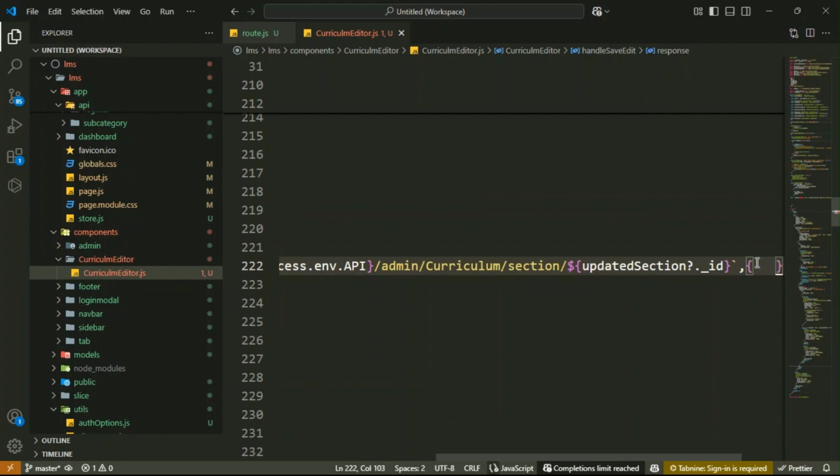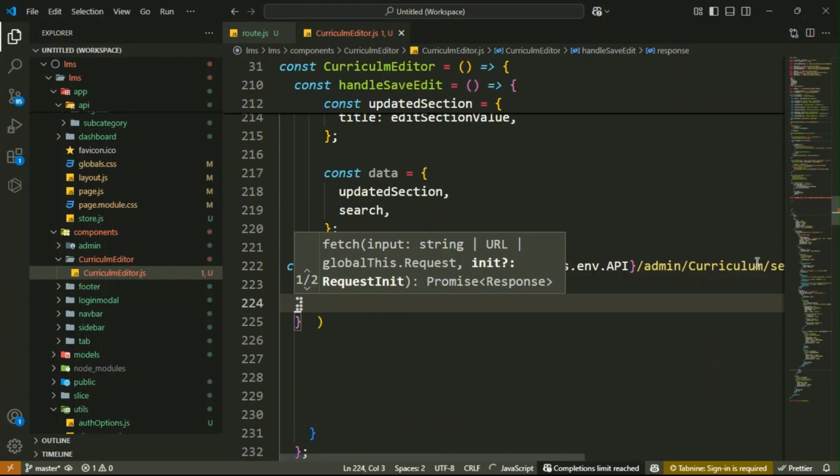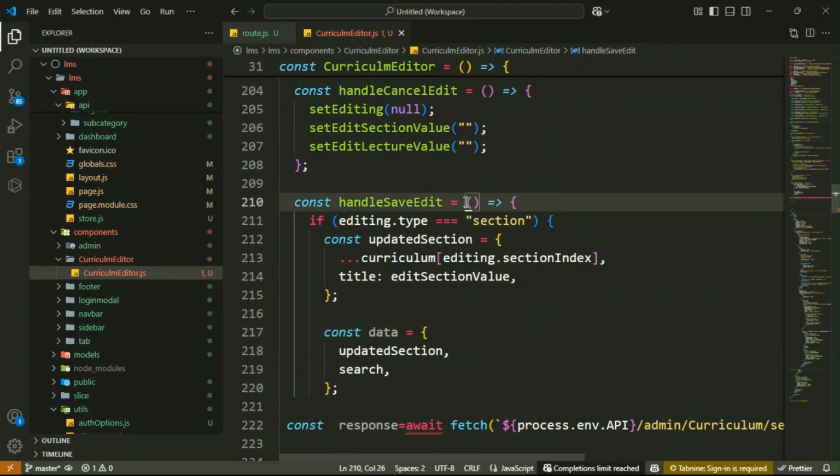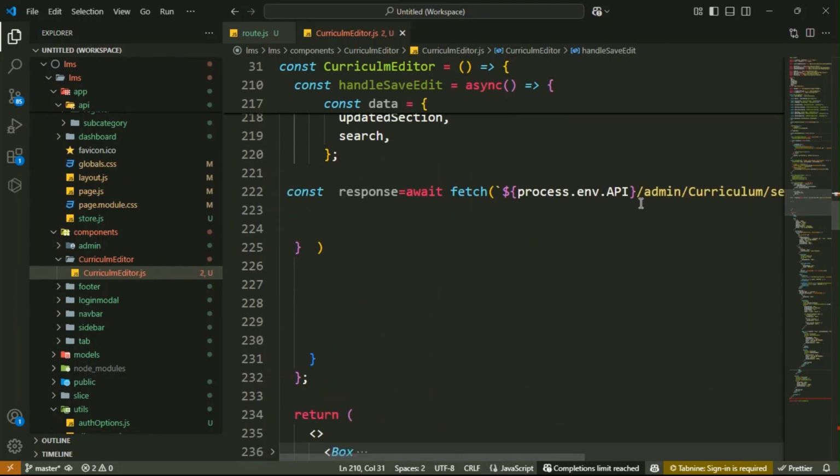Then inside the object, here you got this, but why? With your await keyword, you have to make it an async function so that you can use the await keyword inside it.